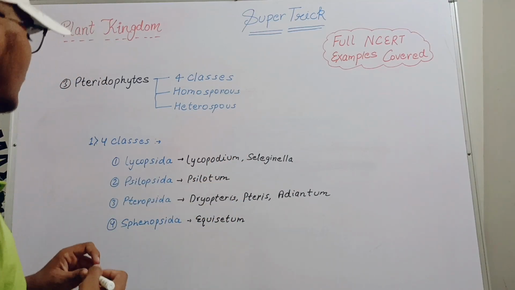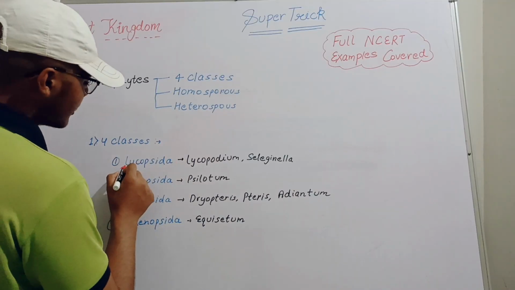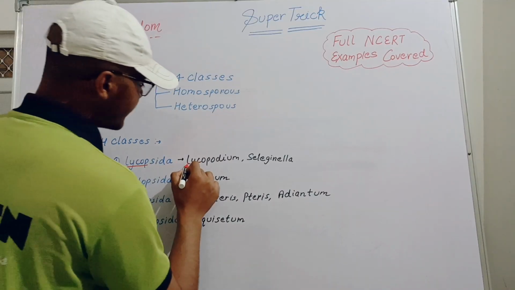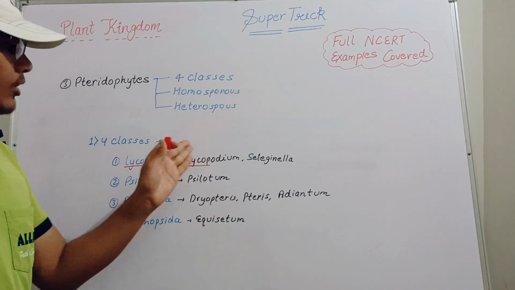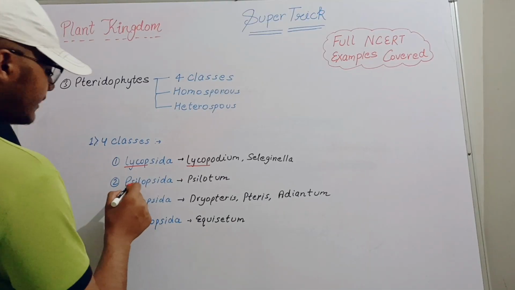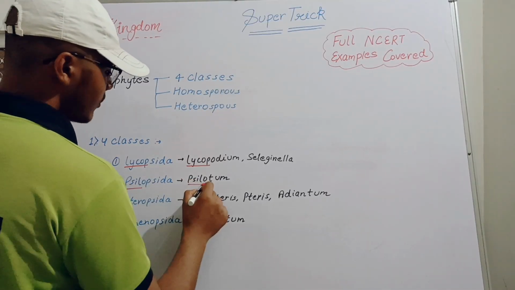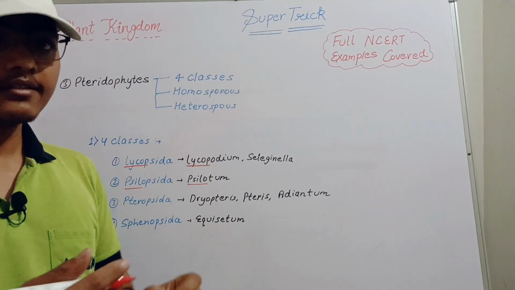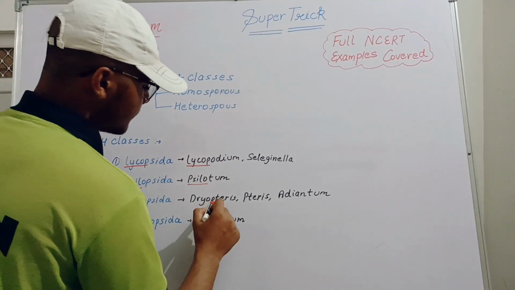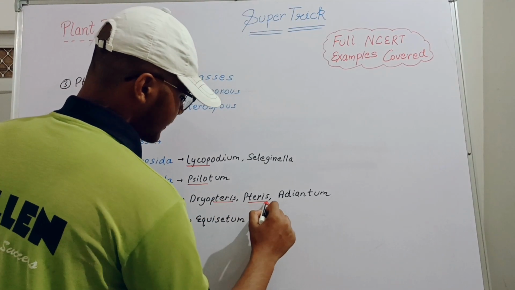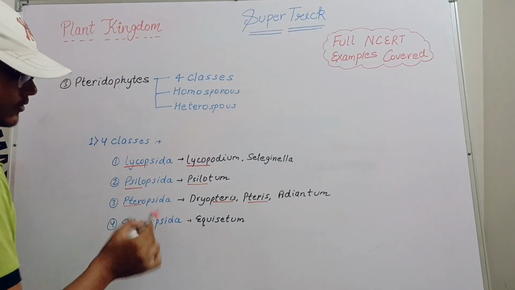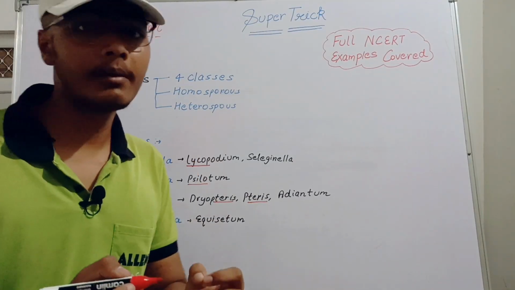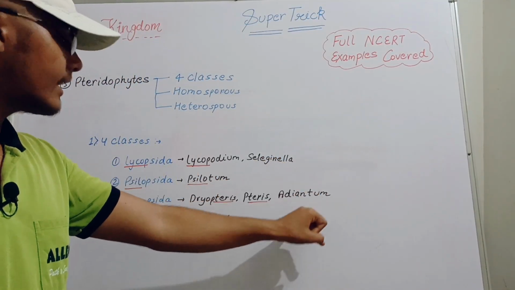So first of all, here comes Lycopsida. The word Lycopsida means lycop. Here it is also lycop, so we do not have to remember anything in this. Then Xylopsida, Xylo and Xylo, nothing to remember. The next one is Pteropsida. Here we will use the term pteris, the similar word, so that is also pteris. So there is nothing to remember. What we have to remember using the trick is Selaginella, Adiantum and Equisetum.